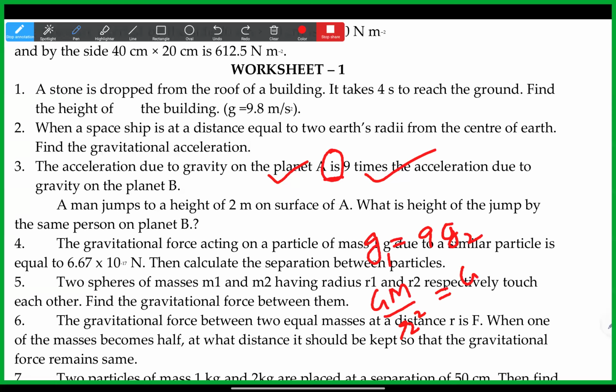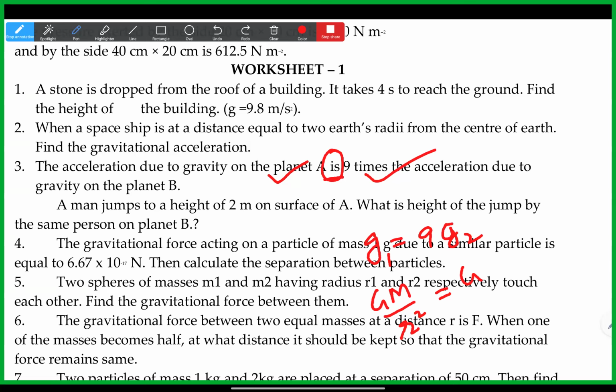They didn't mention anything about the mass. Planet B. So 9 times acceleration they said, so the mass we can take as if they said 9 times gravity on planet X.